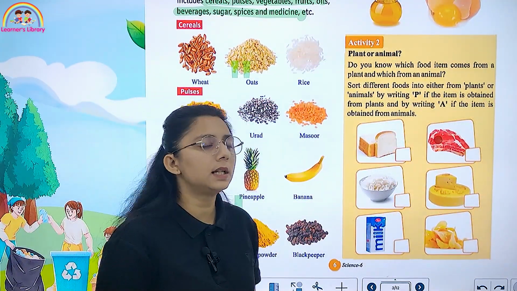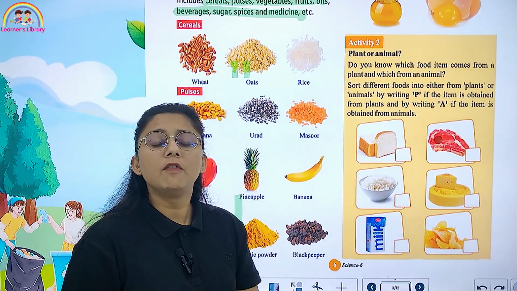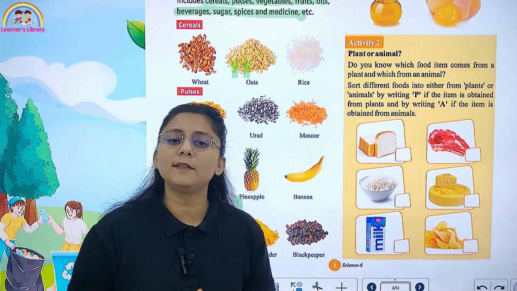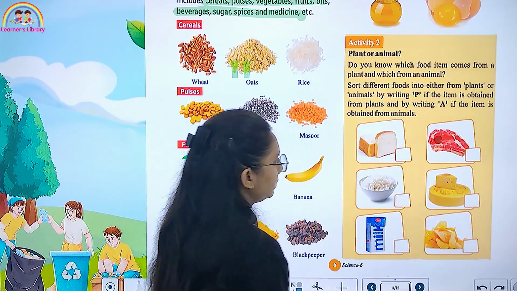Now, activity 2, plants and animals. Do you know which food items come from plants and which from animals? You have to write over there. For the food we get from plants, you have to write P, and from animals, you have to write A.